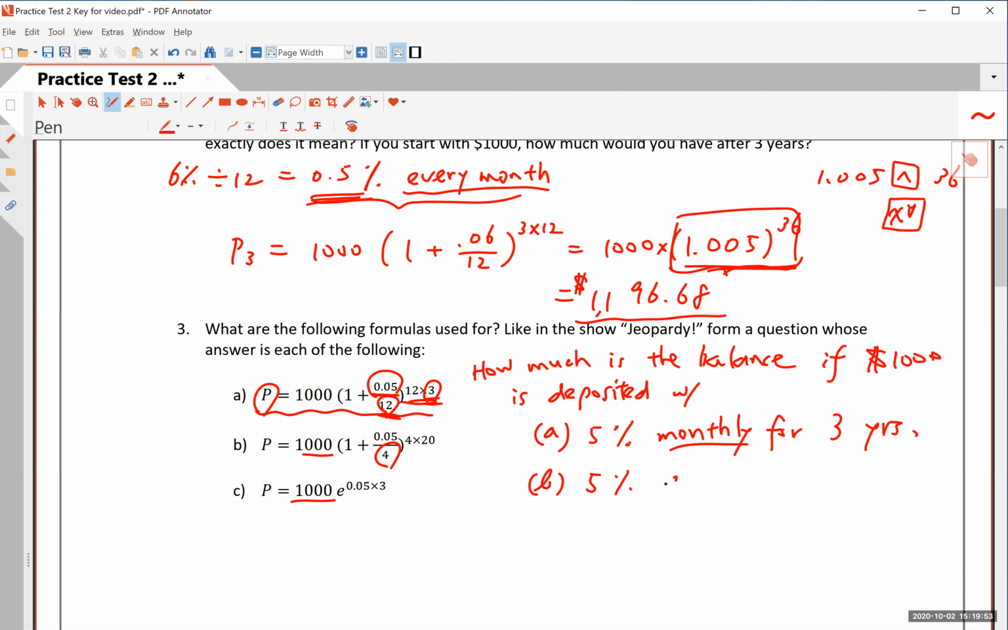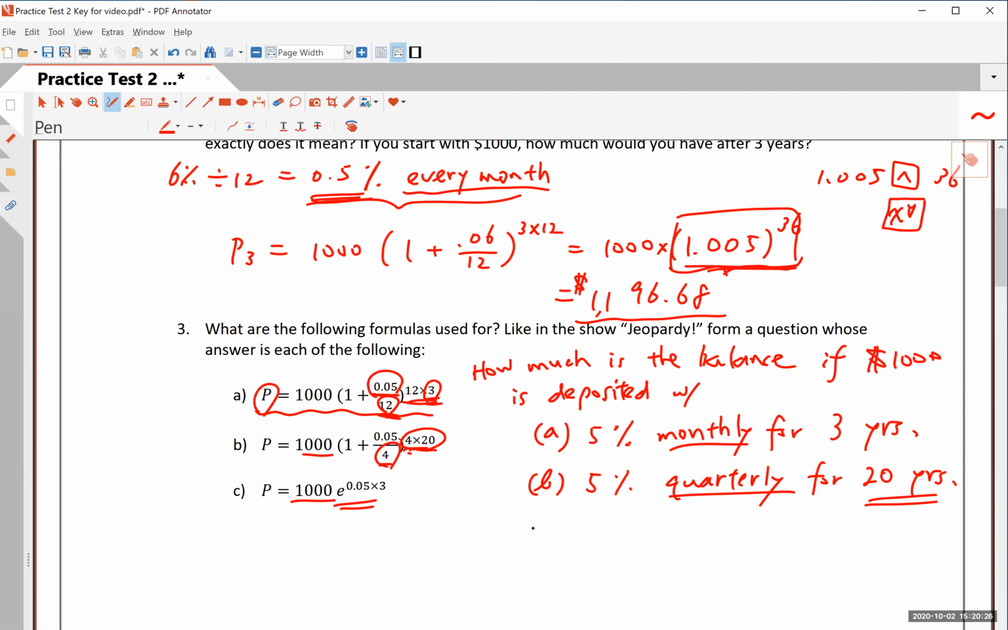And what's the difference? It's quarterly. It's a quarterly compounding problem because the denominator is 4, and then 4 is multiplied by 20. That's for 20 years. Okay. Now, of course, this exponent is 80, right? What does 80 mean in this context? Well, it means we have 80 compounding periods, because you have 20 years at 4 times a year.